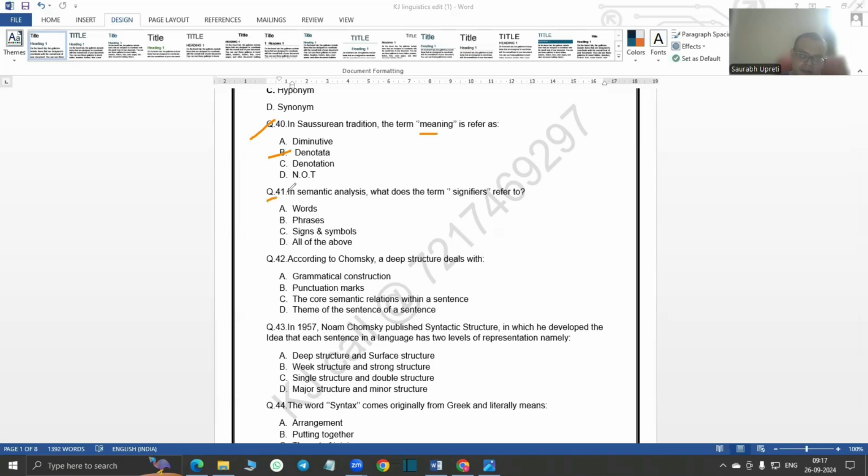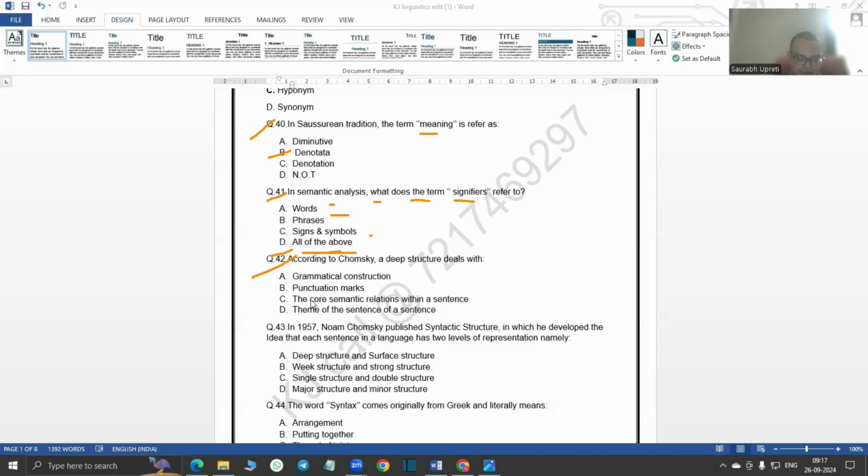Then question number 41, in semantic analysis, what does the term signifier refer to? So the term signifier refers to words, of course. Oh, sorry. The term signifier refers to all of the above. Words also, phrases, signs, and symbols. So D is the answer.